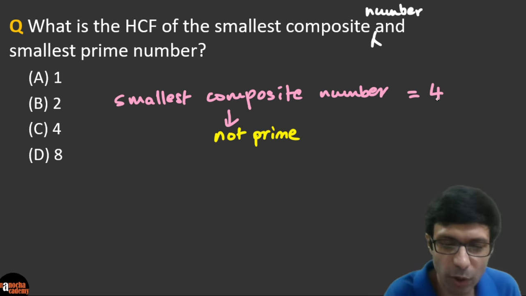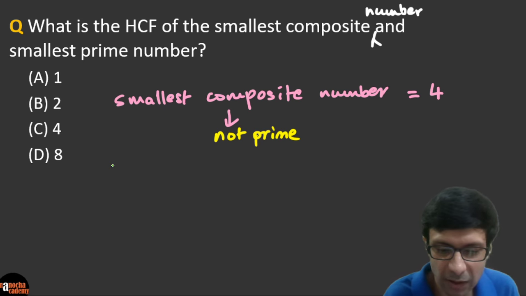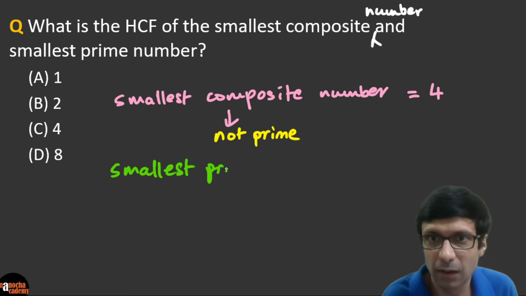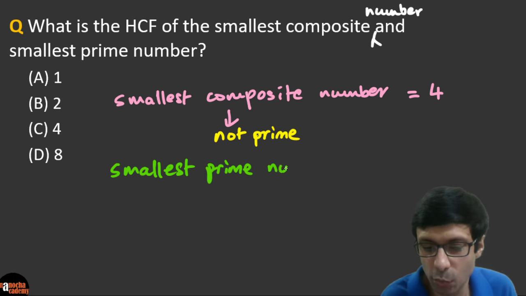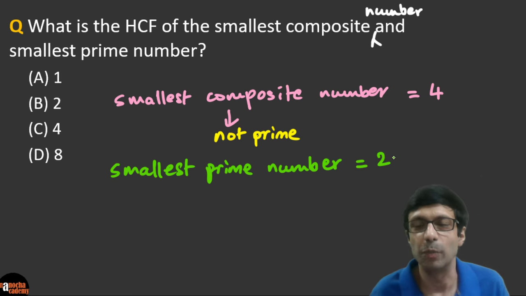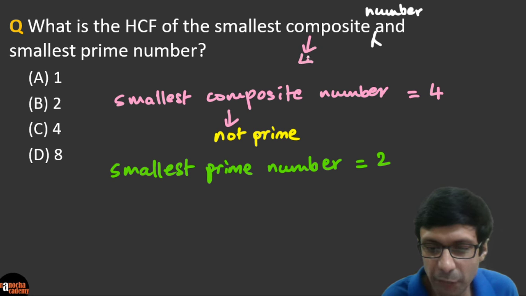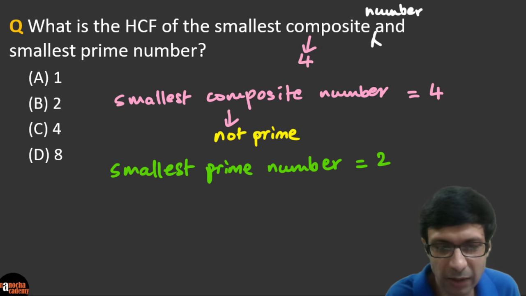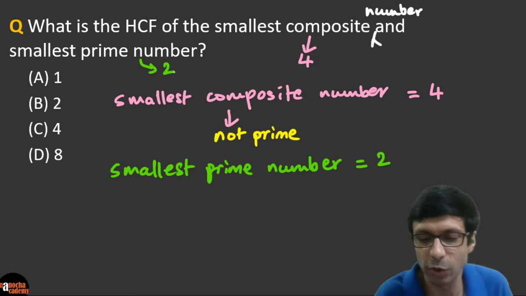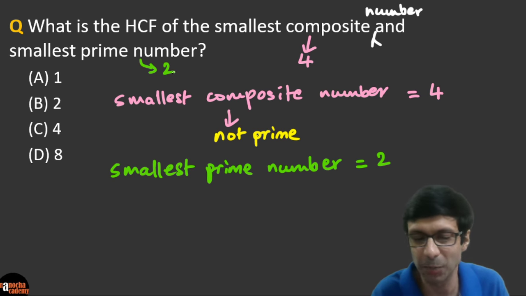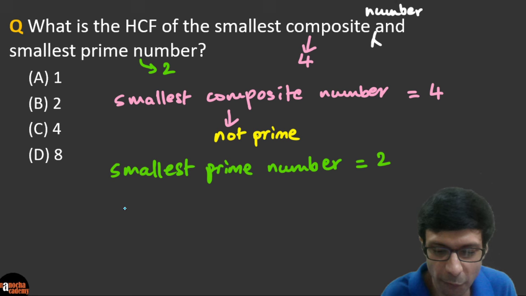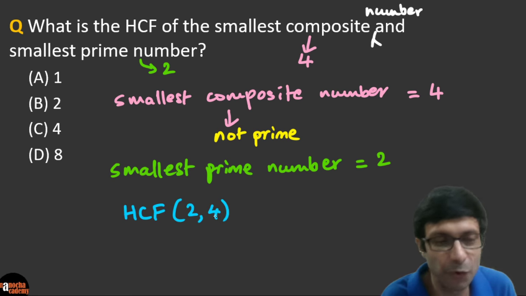Very good. And what is the smallest prime number, guys? It's not 1, because 1 is neither prime nor composite. It's going to be 2. So basically the question is simple: you need to find the HCF of 4 and 2, right? The trick is only in the wording, where you need to know the smallest composite and smallest prime number. So what is the HCF of 2 and 4?